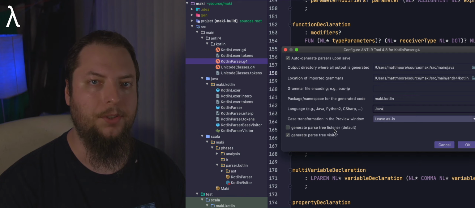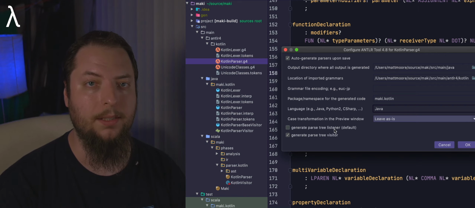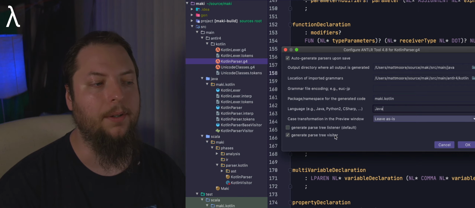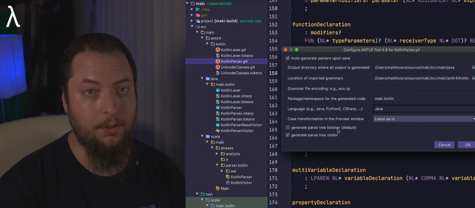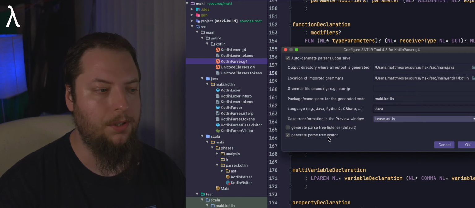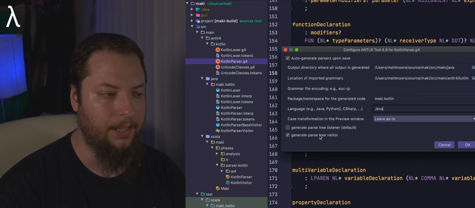The listener option, while being easier to work with initially, is not going to provide us quite as much flexibility. And so for this compiler, I actually want to generate the visitor output instead of the listener. You could generate both if you want, and you can even mix and match those together. But we're just going to stick with visitor. That's probably the more common option in a lot of compilers these days. Definitely is what is used in the current Kotlin compiler itself. So we'll stick with the visitor pattern for now.